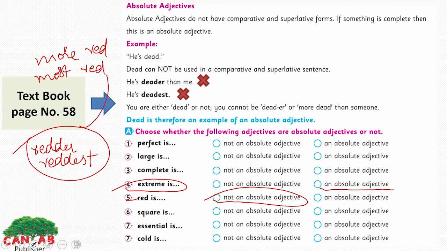These both are correct. You can use both. I want you to do these remaining ones by yourself, the 6th, 7th and 8th one. Square is, essential is and cold is. Not an absolute adjective or an absolute adjective?